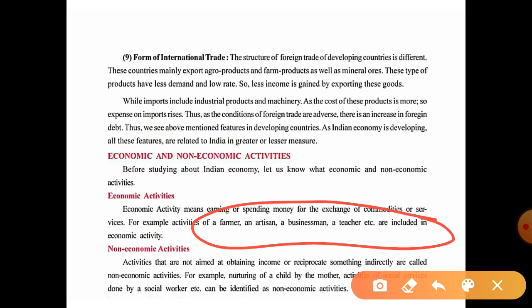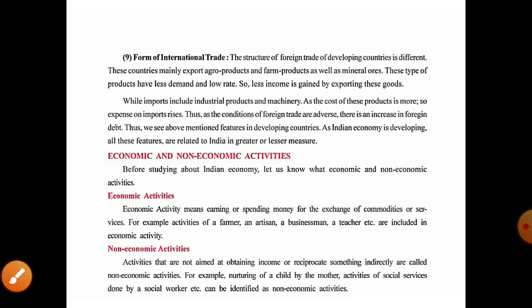Next one, non-economic activities. Activities that are not aimed at obtaining income or reciprocating something indirectly are called non-economic activities. For example, nurturing of a child by the mother, activities of social services done by social workers, etc., can be identified as non-economic activities.